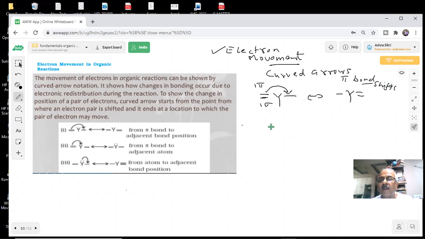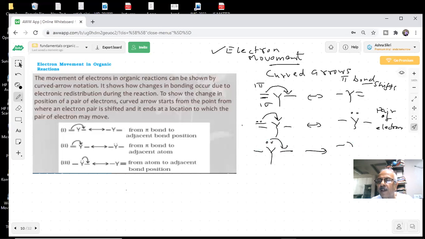Pi bond shifts. Further important thing, students, this pi bond is nothing but two electrons. So if they can go like this, what will be the result? There is a pair of electrons, a lone pair. So there is a shift, pi bond to electron pair. So pi bond becomes a pair of electrons. And third possibility, if you have a pair of electrons, what can it do? It can shift to either side.